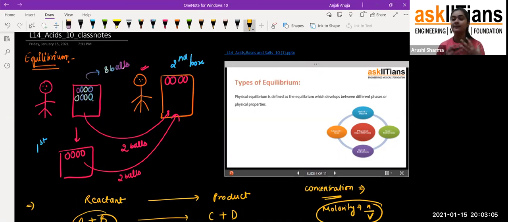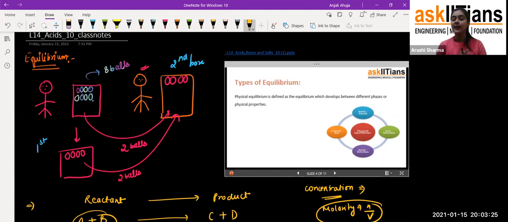thing. For example, if you are looking at me and I ask you what my physical appearance is, you'll say, ma'am, you are wearing a pink color sweater, something like that. So this is my physical property. Why? Because you can see them clearly. By only observing the properties, we can say so, they are called the physical